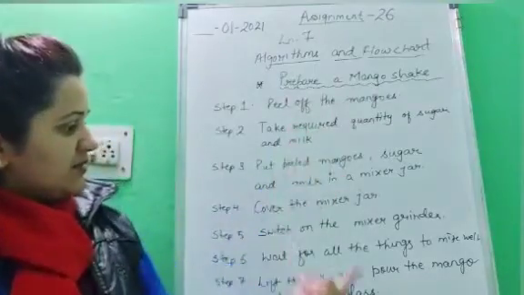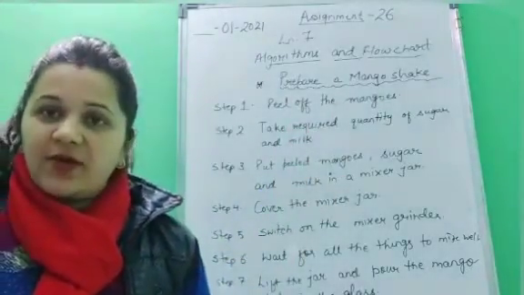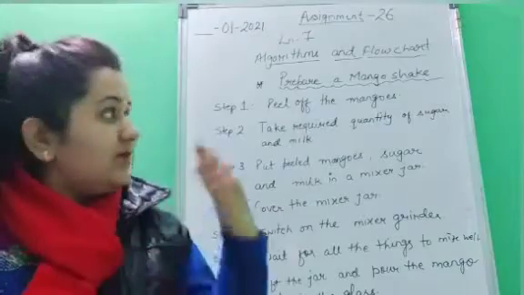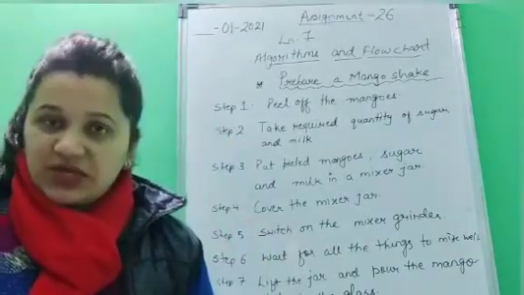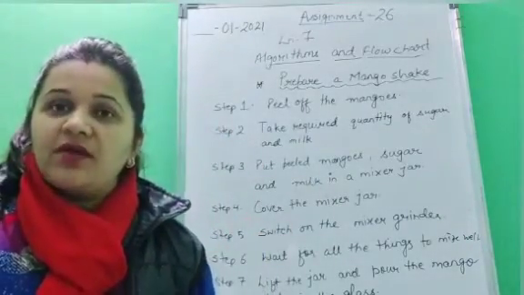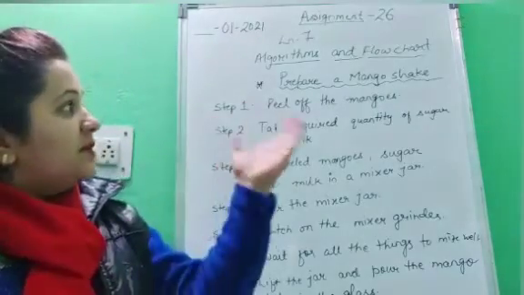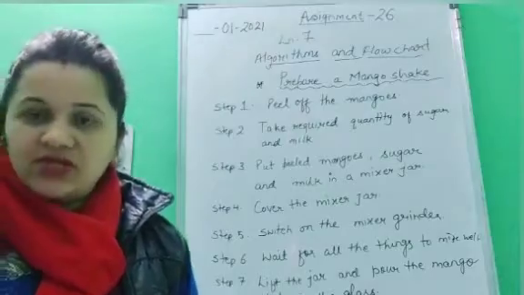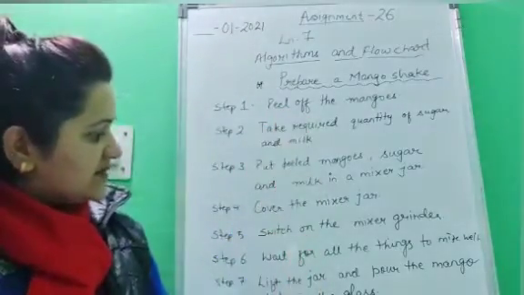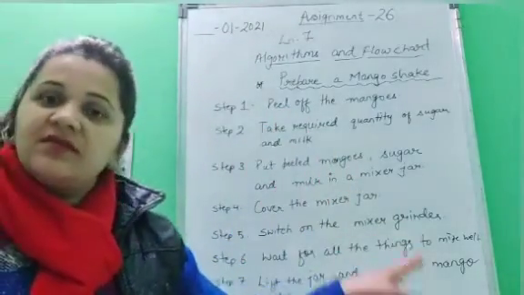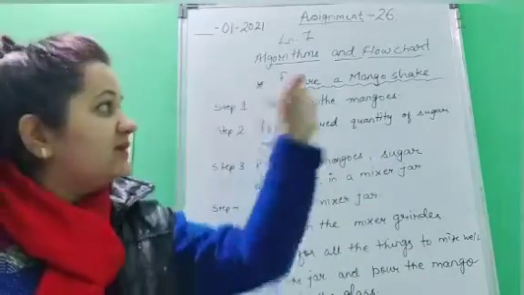Before preparing a mango shake, you would need to write down the steps which are required. So here I have written some steps according to which we perform this task.